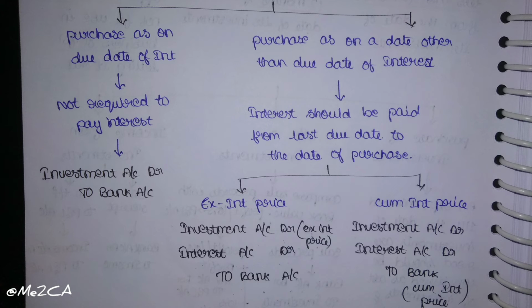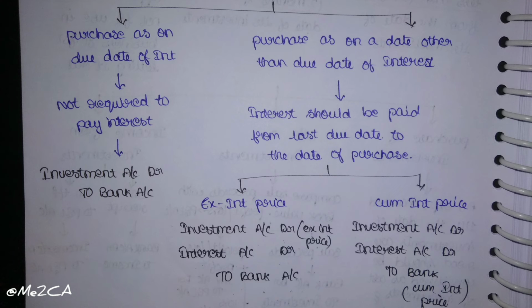And two cases are there: ex interest price and cum interest price. Ex interest price means excluding interest price. Means that investment price, whatever the price of investment, doesn't include interest. So in that case, investment account debit ex interest price, interest account debit to bank account.